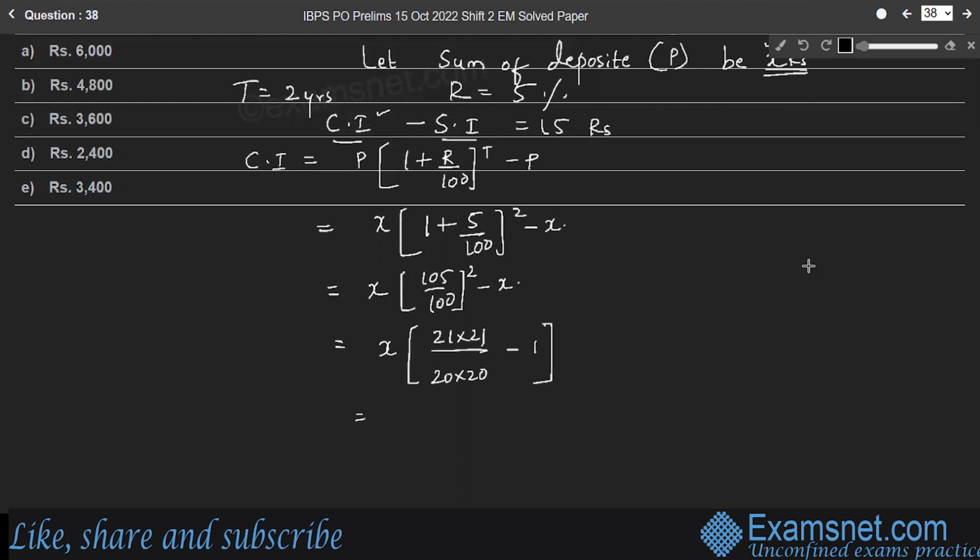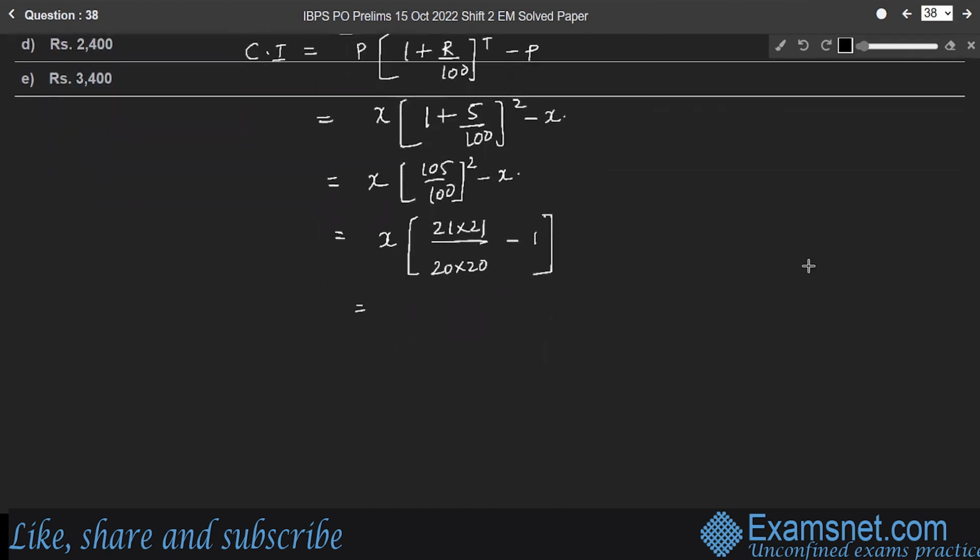Right? Therefore, X into 441 minus 400, where 400 is the LCM, by 400 is the compound interest. Therefore, 41 by 400 X is the compound interest.